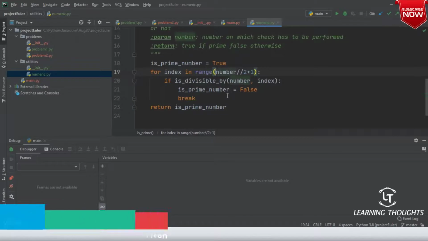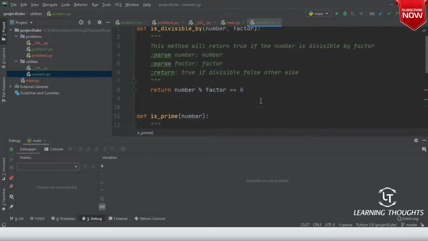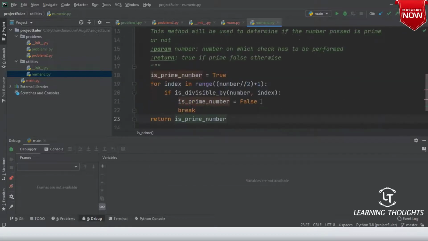So range of number divided by 2 plus 1. If you have missed any of this, please go through previous videos. I can't explain all of this because we have done all of this in the class. Now I have a method which will tell if the number is prime or not.